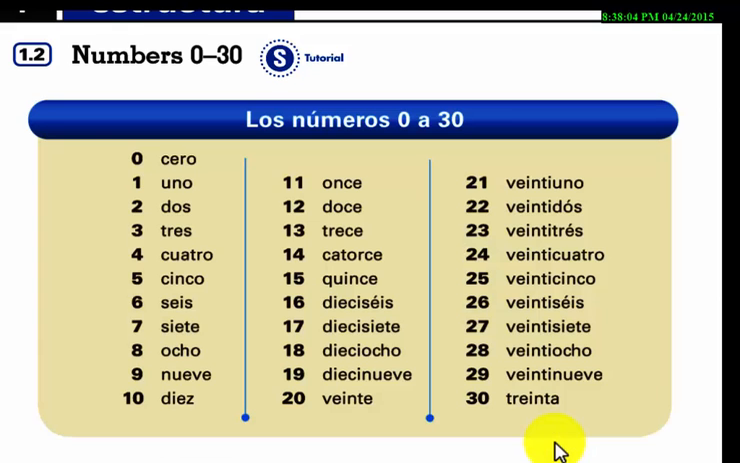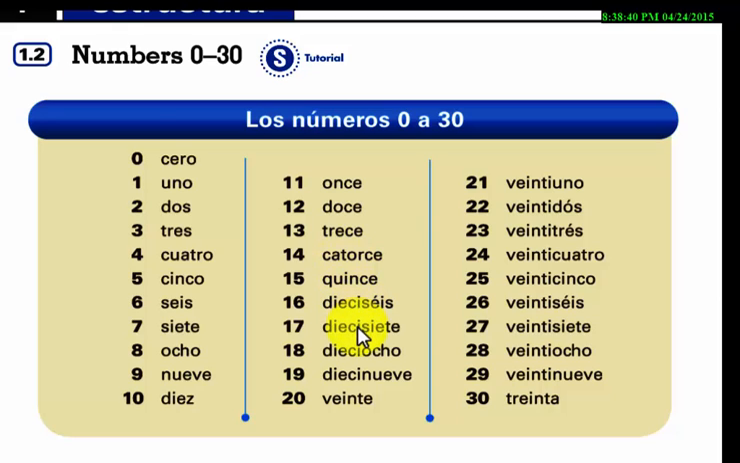Let's talk about the numbers. I'm going to mention the numbers one by one for pronunciation, and then we talk about the numbers. Here we go. 0, 1, 2, 3, 4, 5, 6, 7, 8, 9, 10, 11, 12, 13, 14, 15, 16,